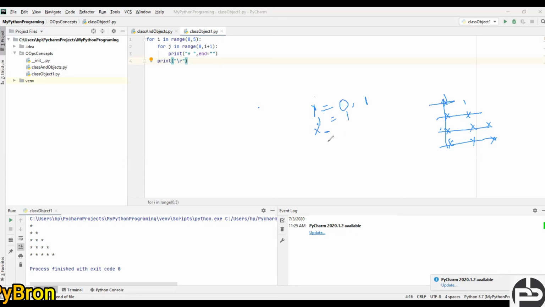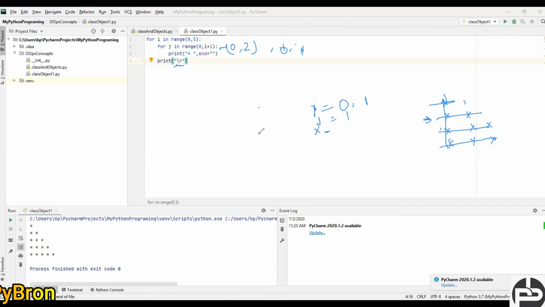So in this case, the range function in case of j will be 0 comma 2. 0 comma 2 means 0 and 1, right? So what is going to happen? In the second row, because I already put here slash r, my mouse cursor will reach the next line. You can do the slash n also, no problem at all. I'll show you that also. Okay, don't worry.